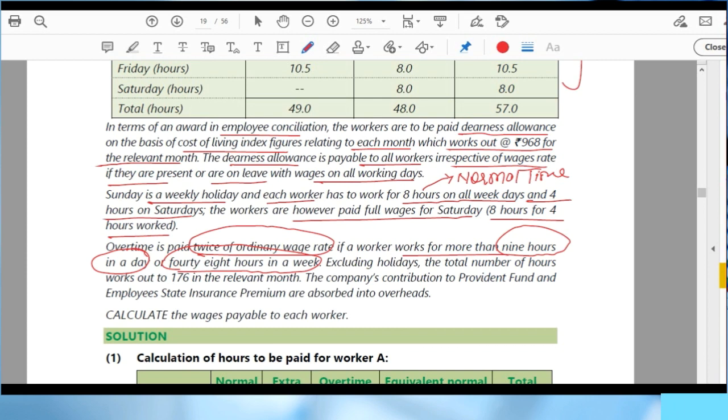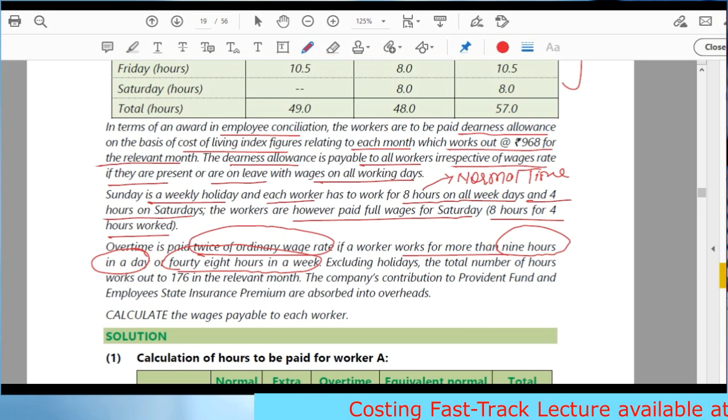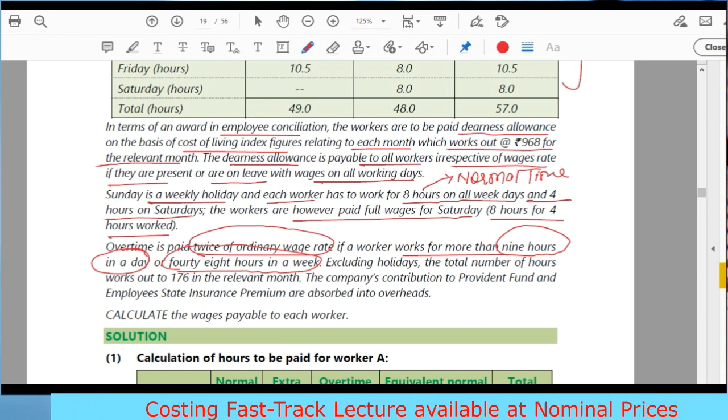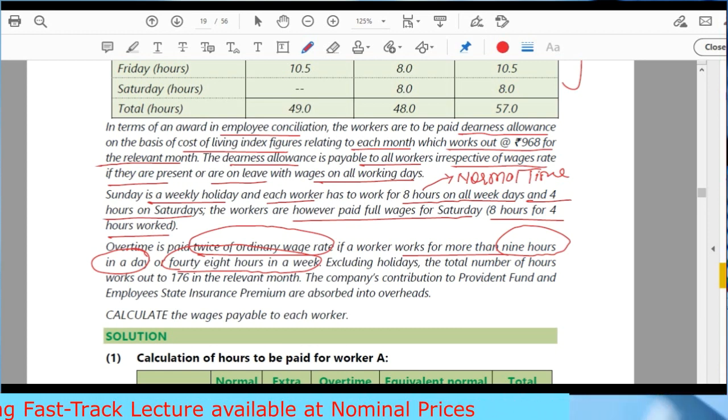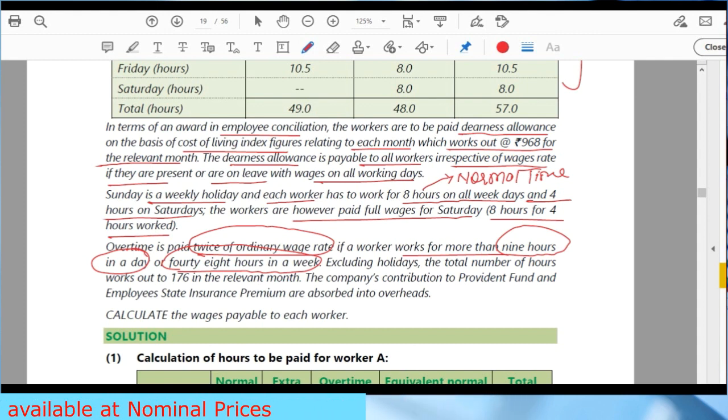So all the provisions of the Factories Act 1948 are included here. That means the question indirectly specifies that we have to follow the Factories Act 1948. Is that clear? Any doubts?